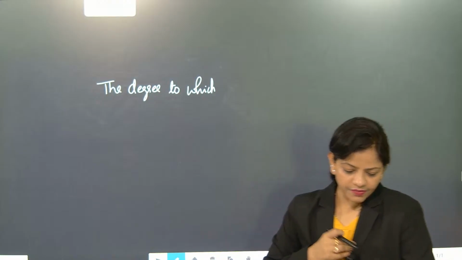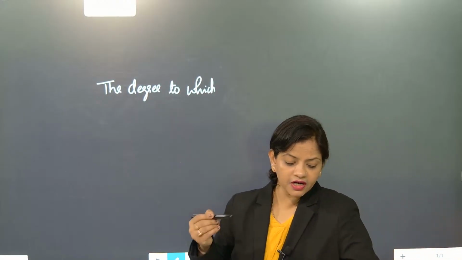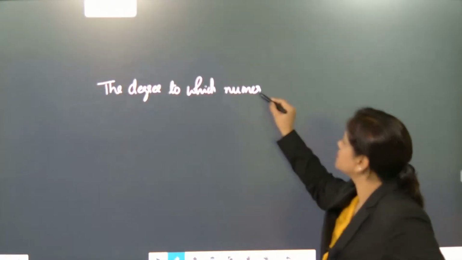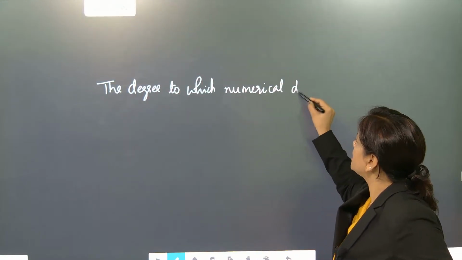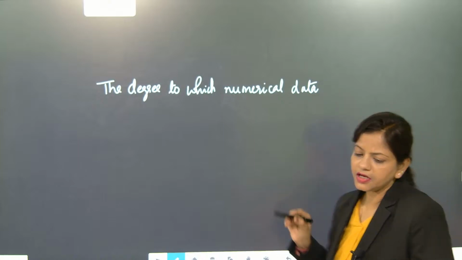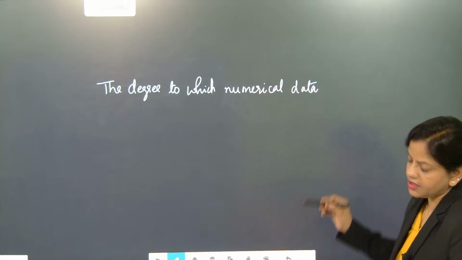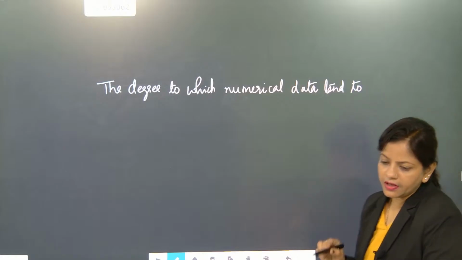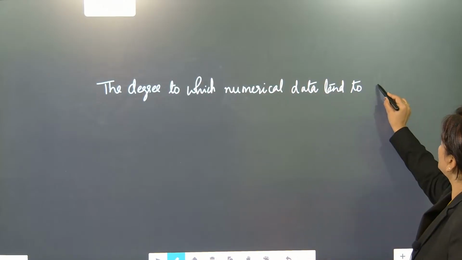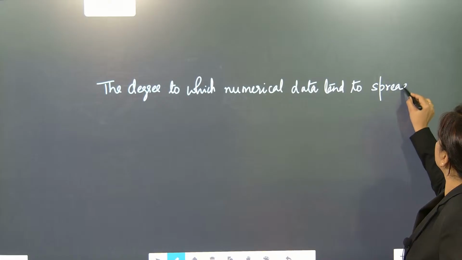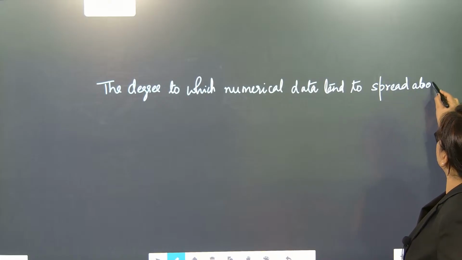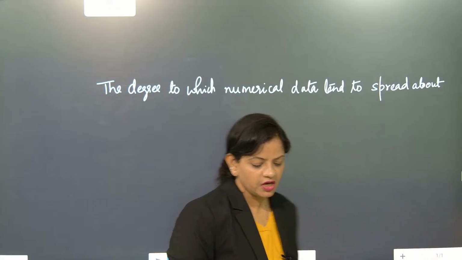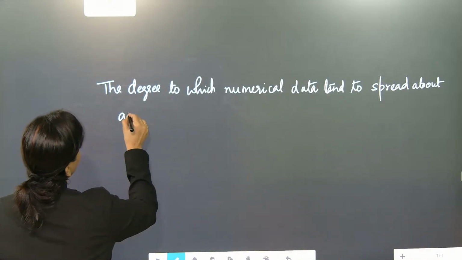Payoja, good morning, beta. The degree to which numerical data tends to spread about an average value.